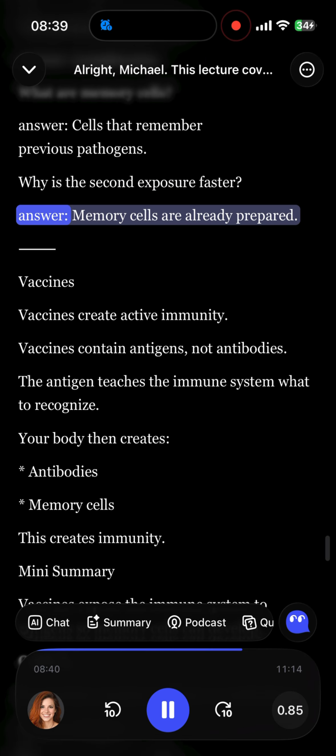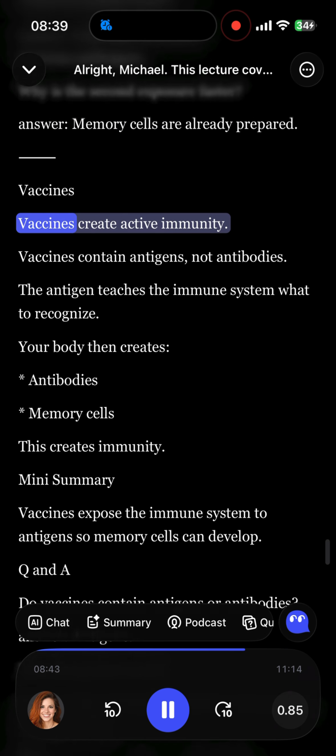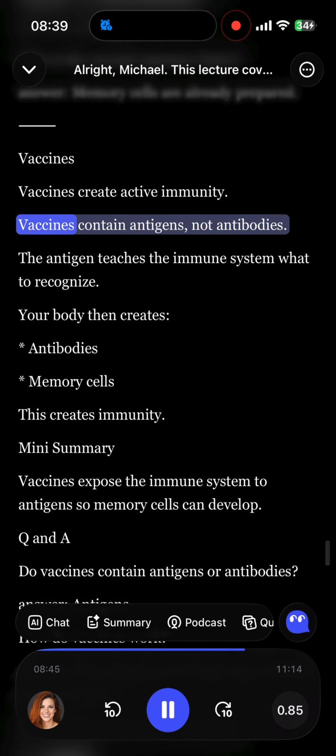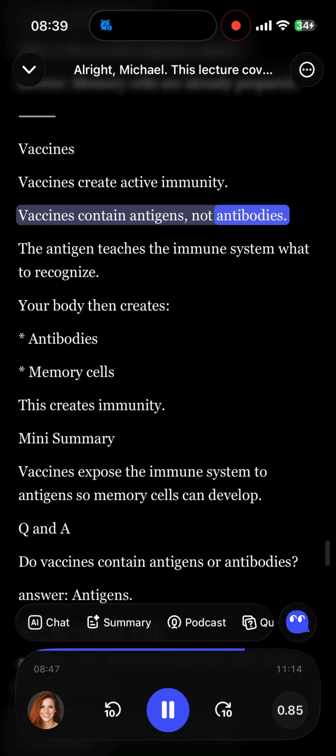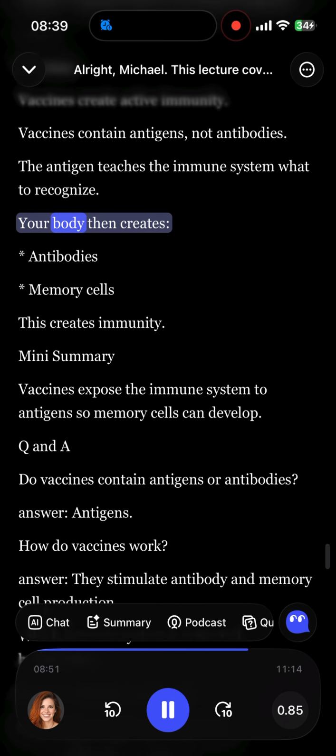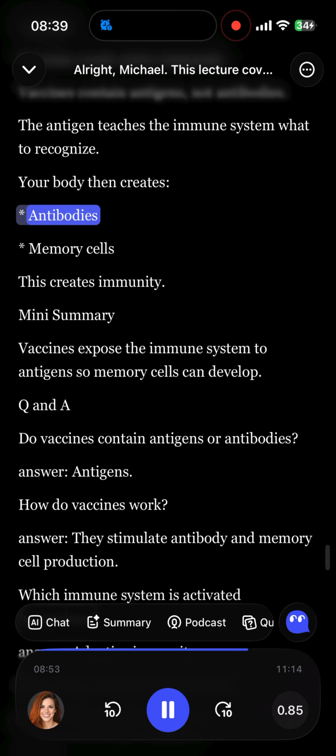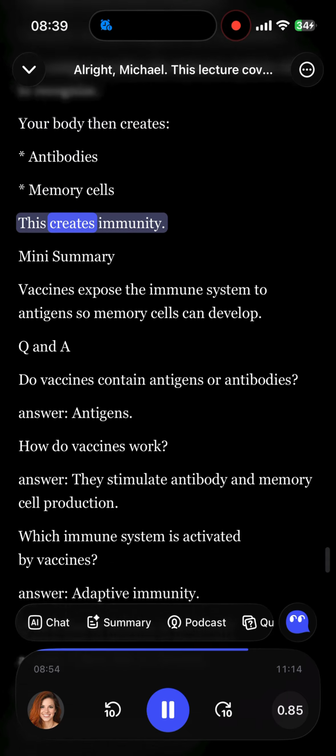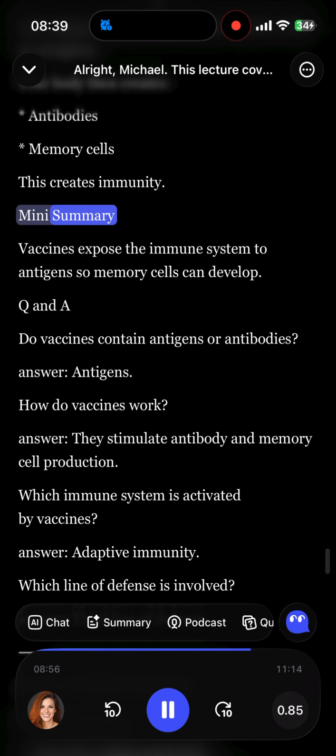Vaccines. Vaccines create active immunity. Vaccines contain antigens, not antibodies. The antigen teaches the immune system what to recognize. Your body then creates antibodies, memory cells. This creates immunity. Mini summary. Vaccines expose the immune system to antigens so memory cells can develop.